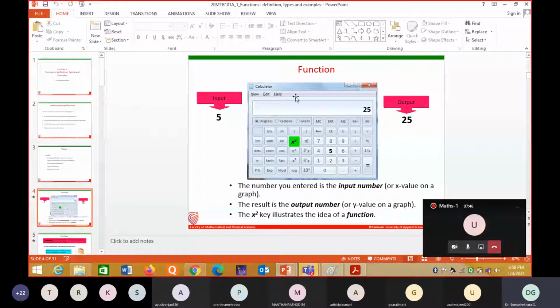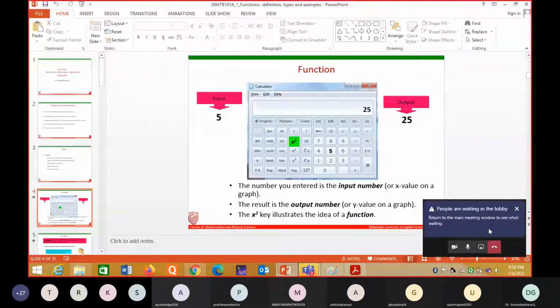You see, a function is a rule. Suppose it is a calculator, a device: we give an input and we get an output. Here x square is our function. We give an input of 5, press x square, and that gives 25. The number you enter is the input number and the result is the output number. The x square key illustrates the idea of a function.